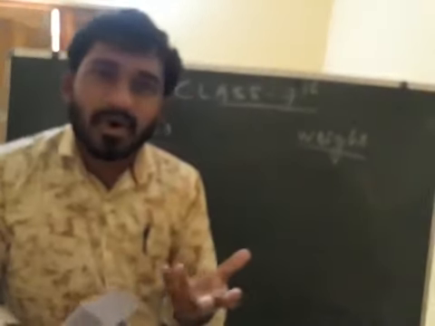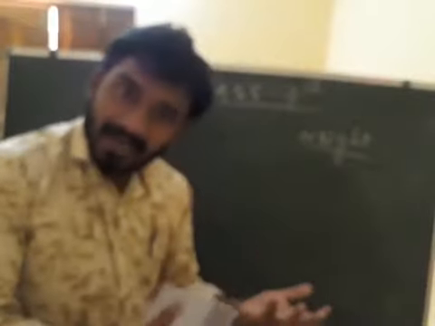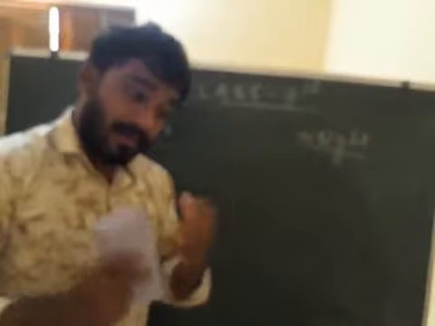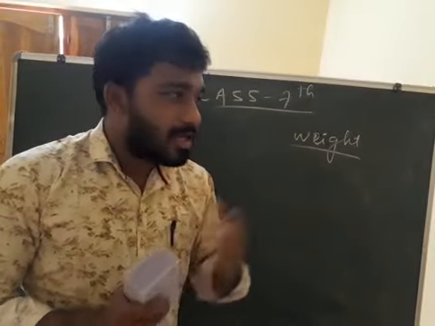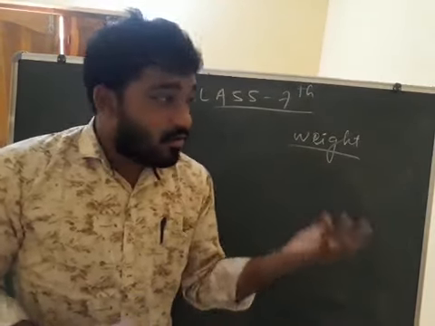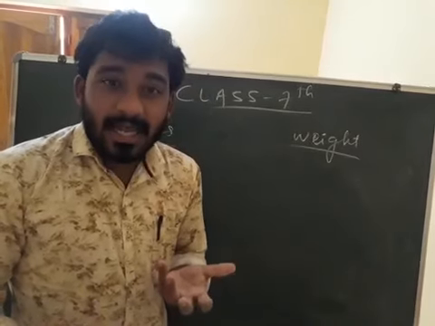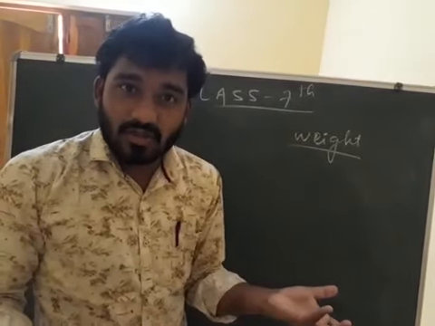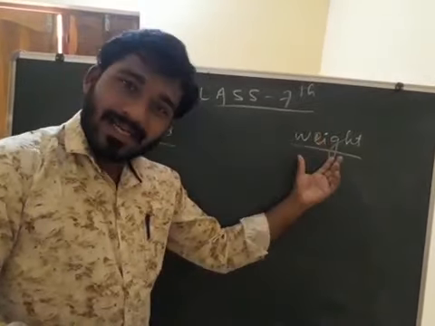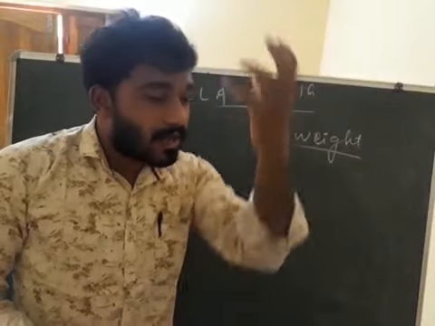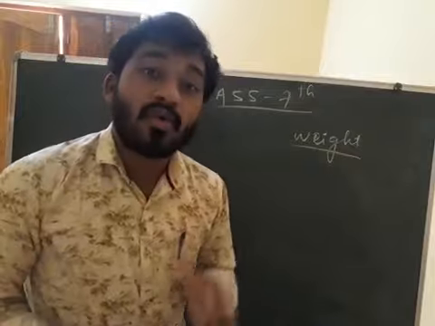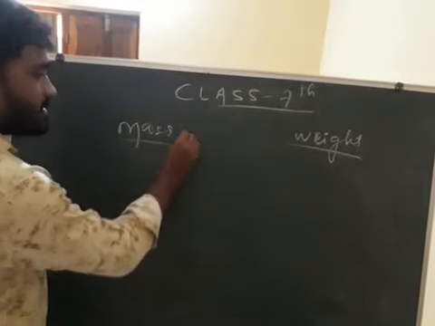Basically, we are measuring two objects, whether one object is heavier or lighter than the other. Due to weight only we are able to know. Understood? Suppose you take two objects, which one is heavier and which one is lighter? By keeping the objects on your palm, you can identify. So weight is the force with which the earth attracts an object towards itself, which is called its what? Weight. Mass is denoted by M and weight is denoted by W.